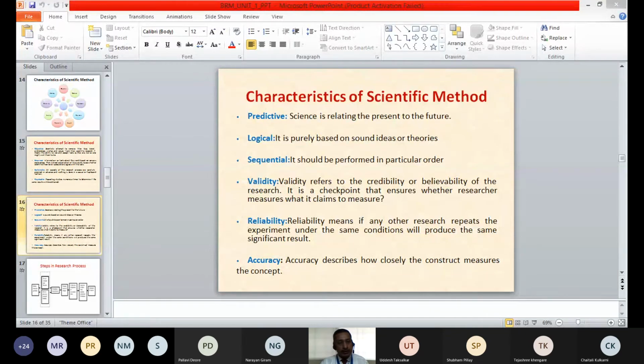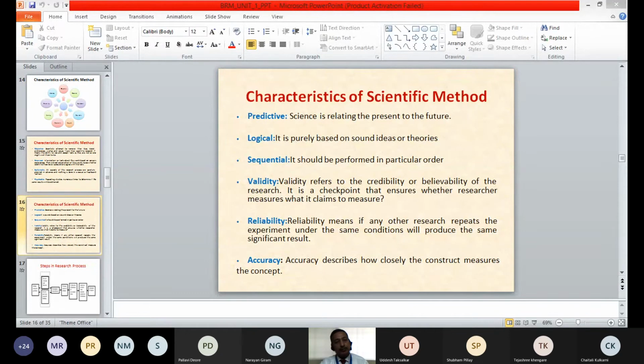If the weighing machine which you are using measures weight, then we can say that it is valid, isn't it? Getting my point? Yes. If your weighing machine is not weighing the weight, then we cannot call it a weighing machine, isn't it? So a weighing machine should measure your weight. It should show how much weight you have.